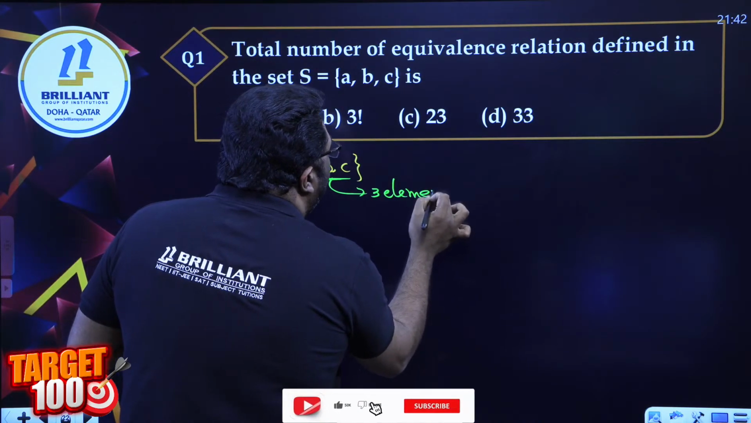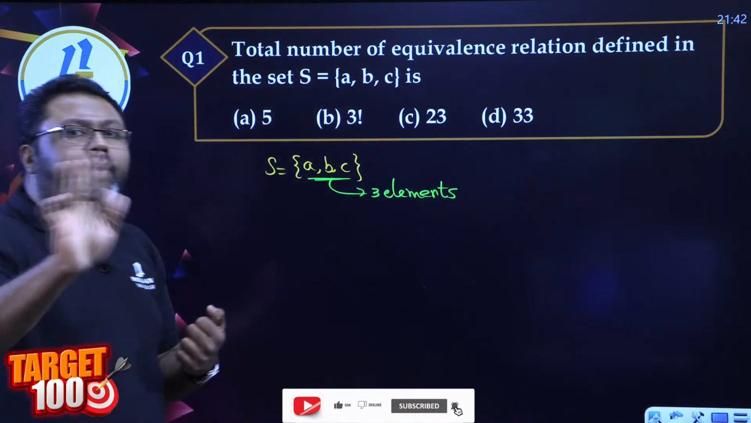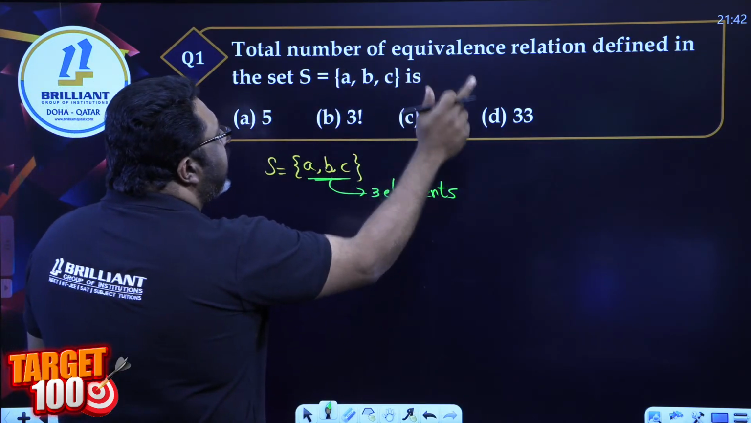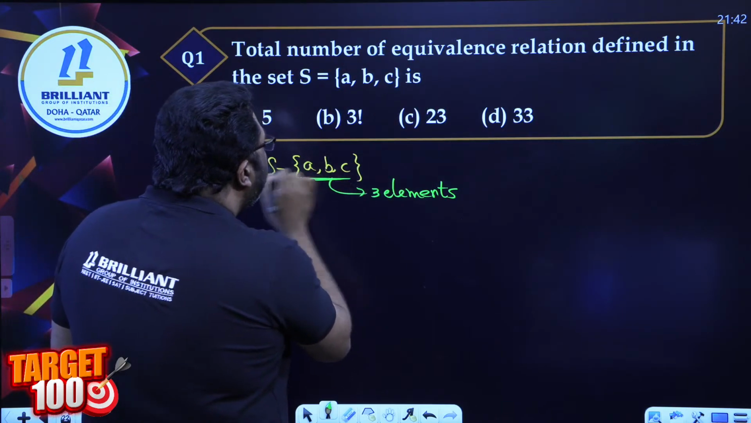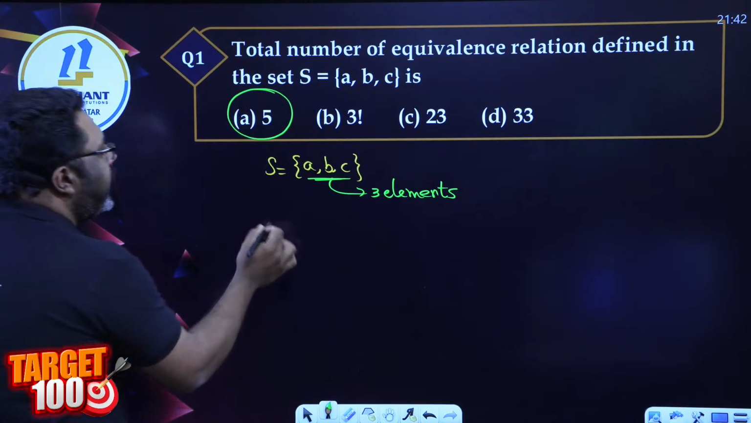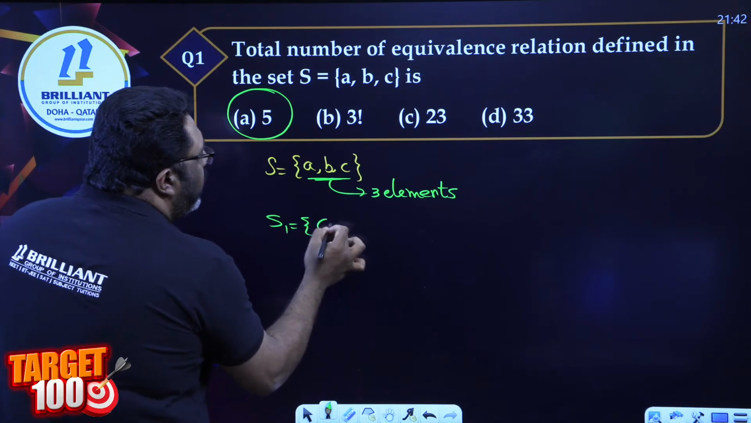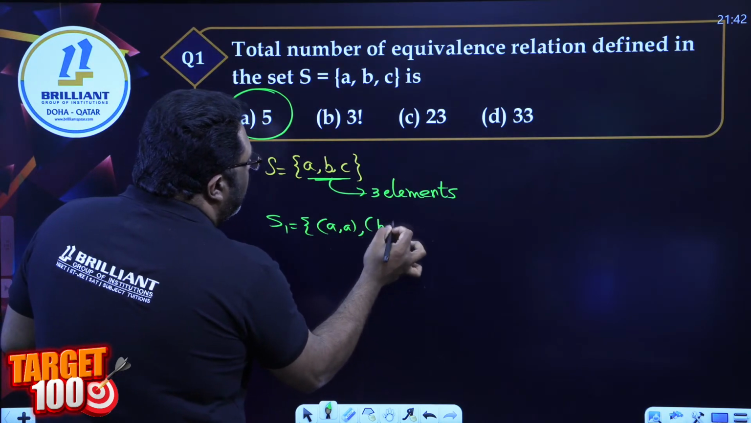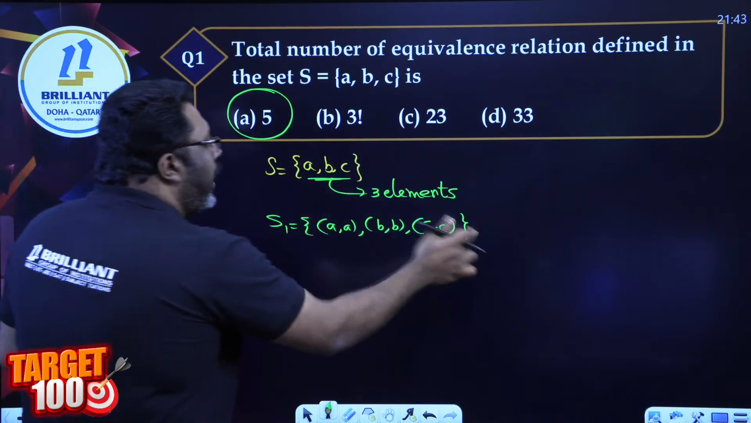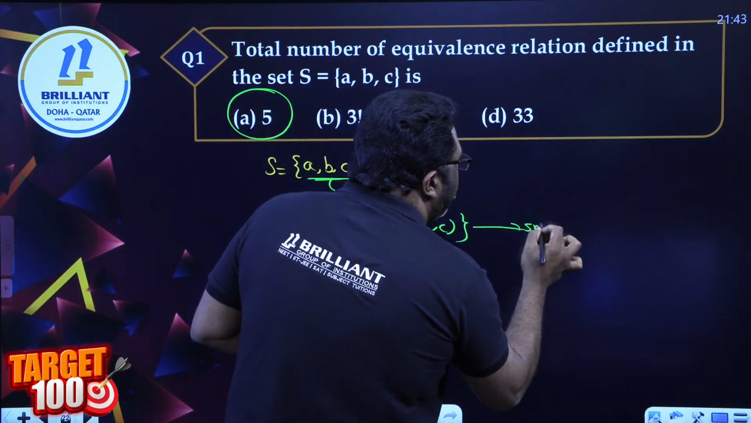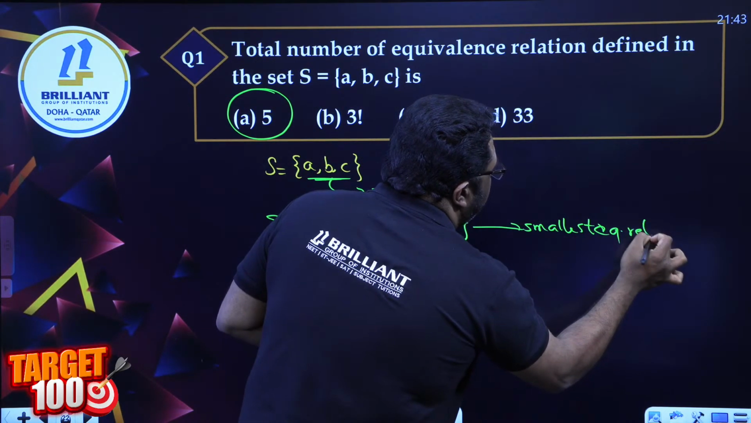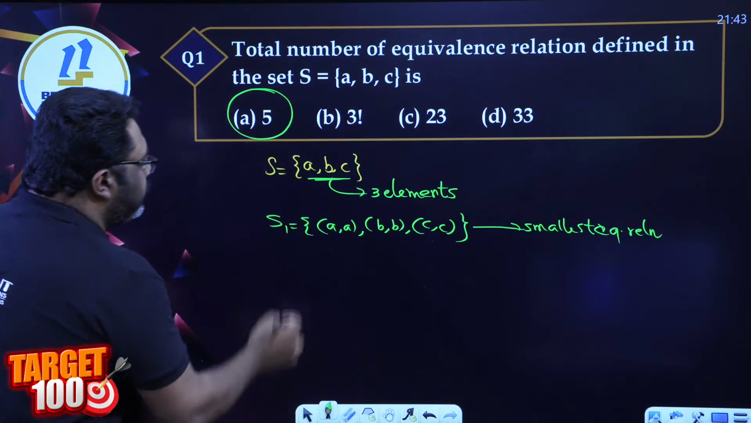We don't have a formula for this. Please, my dear students, we don't have a formula for this. The number of equivalence relations that can be made from this set is 5. Okay, I will write all the 5 for everybody. AA, BB, CC. This is the first and the smallest equivalence relation you can make from the set.